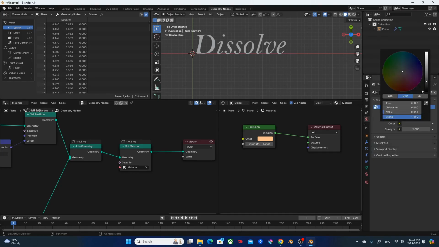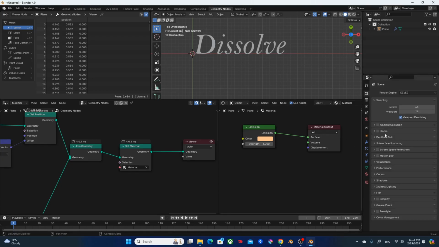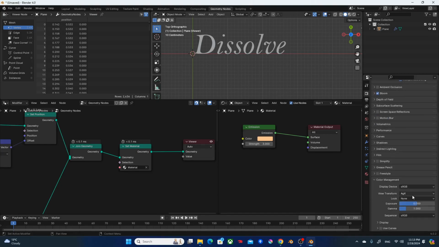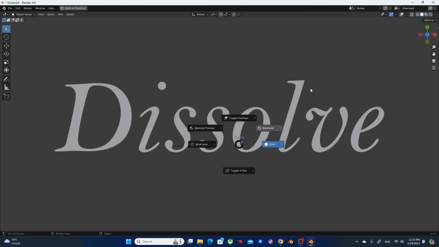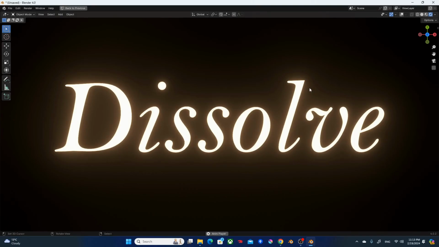Go to World tab, change the color to black. Turn on bloom. Set the color management to standard. Turn off overlay. And let's see it render.